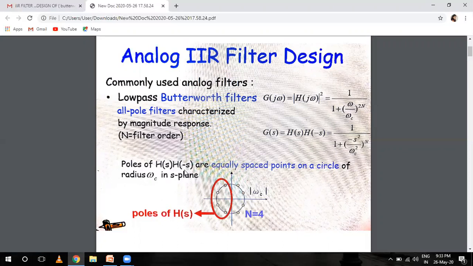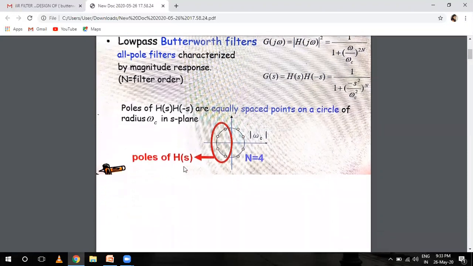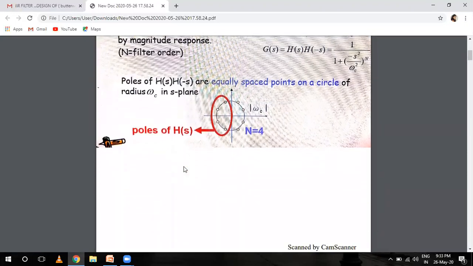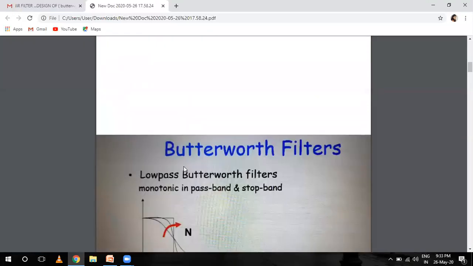The poles of H(s) and H(-s) are equally spaced points on a circle of radius omega c in the s plane, and n is the order of the filter.